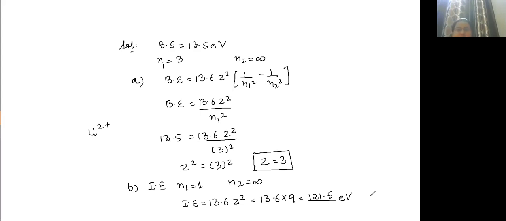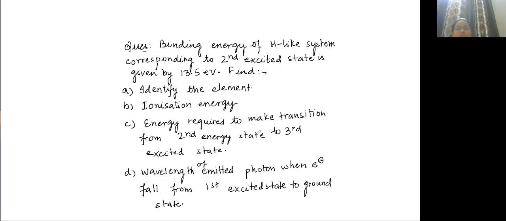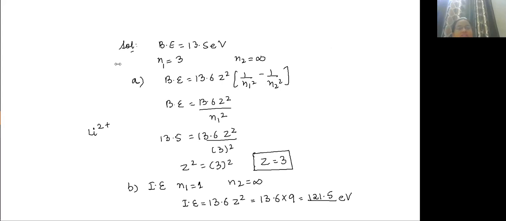Now C part says that you have to calculate energy to make transition from second energy state to third excited state. I hope everyone has done this. This is done. Can I move to next slide?